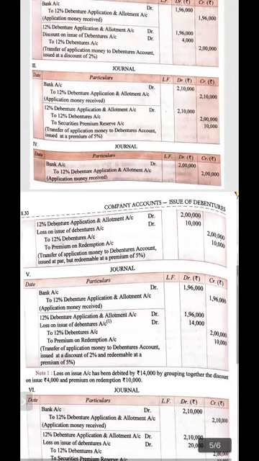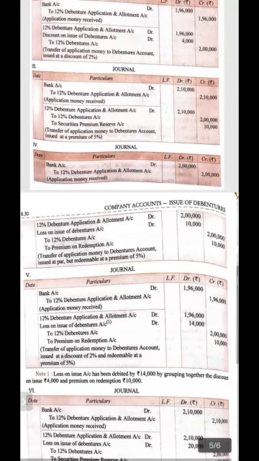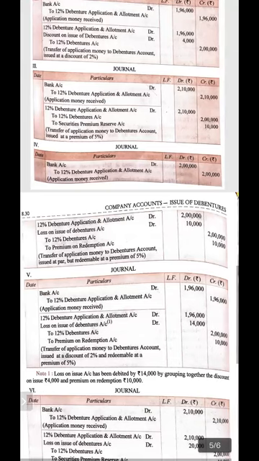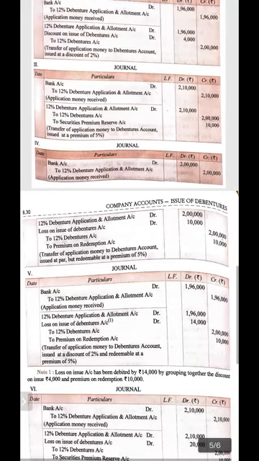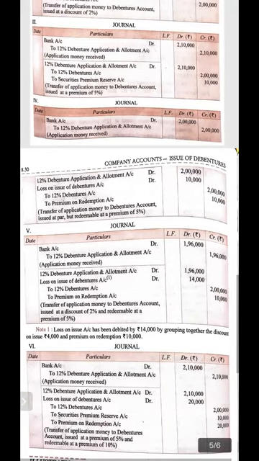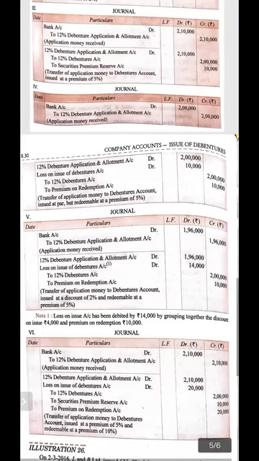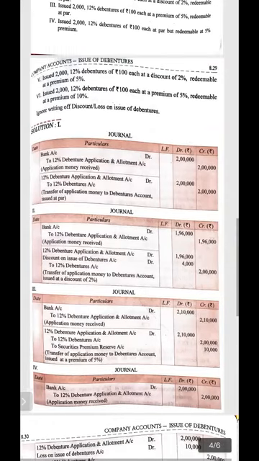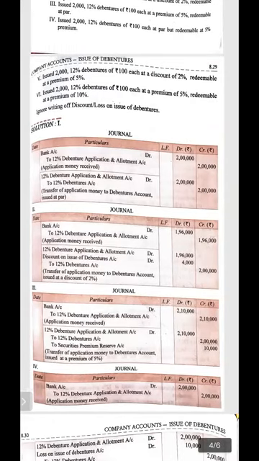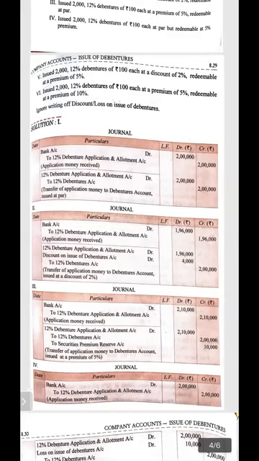on redemption. As debentures are redeemed at 5% premium, 5% of 2 lakh will be 10,000. So it will be debited first as a loss, then it is credited as premium on redemption. In this way, you have to pass the entry. Let's come back to the statement and read the fifth case. Issued 2000 12% debentures of 100 each at a discount of 2%, redeemable at premium of 5%. Now in this question, issued at discount and redeemed at premium.